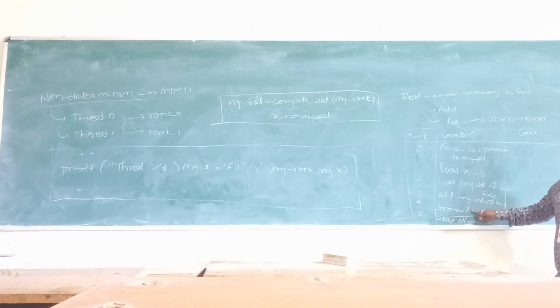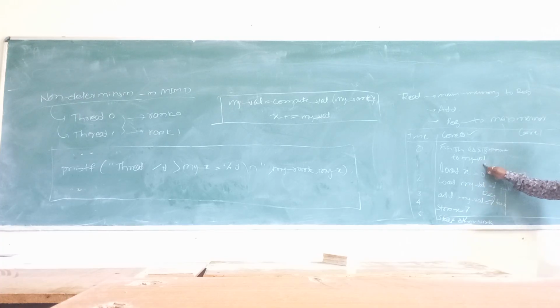Then store x equals to 7. Then we can start other work, meaning we can go for initializing the other variable also. First finish assigning x equals to 0 in the period of 0 and in the period of 1, then load my value, which is 7.